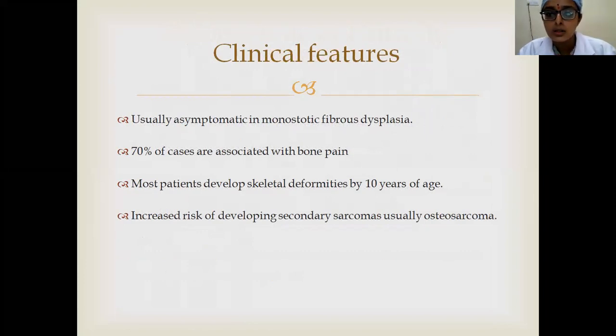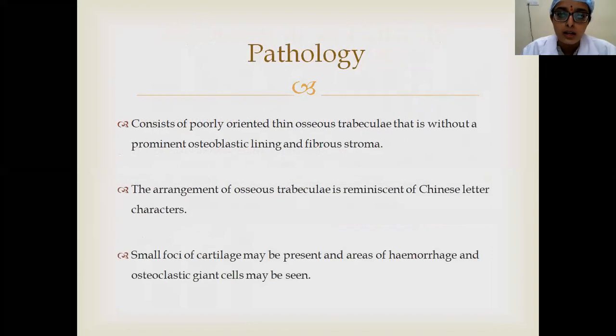And there are chances of secondary malignant transformation into sarcomas, mostly osteosarcoma. So in this, there are poorly oriented thin osseous trabeculae without prominent osteoblastic lining, and fibrous stroma. This arrangement of osseous trabeculae is in a Chinese letter pattern.